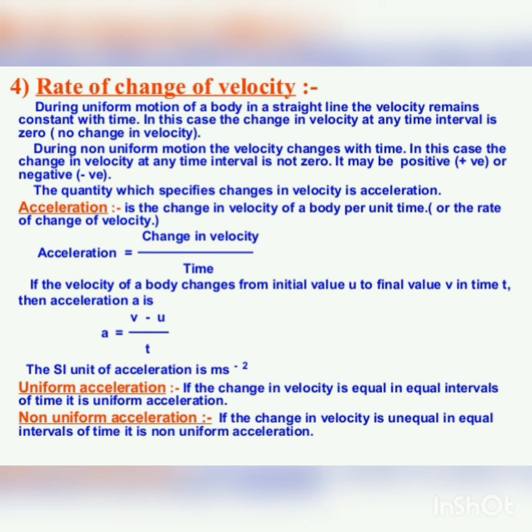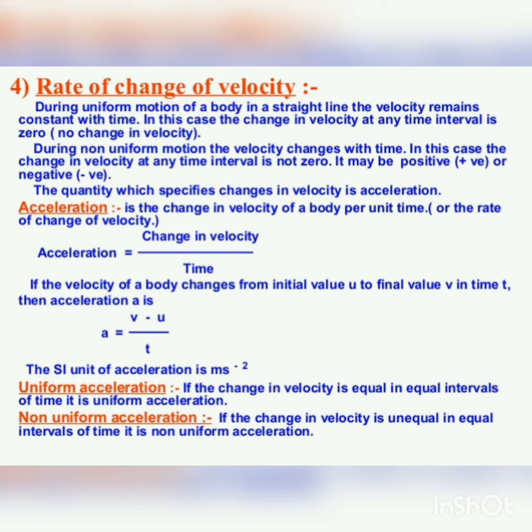How is the acceleration written? a equals v minus u upon t. Here v is the final velocity and u is the initial velocity, divided by t, the time taken. The SI unit of acceleration is meter per second square. How is acceleration calculated?